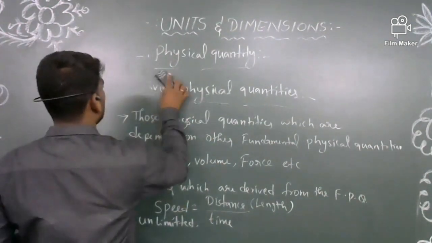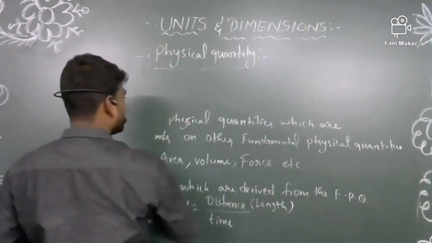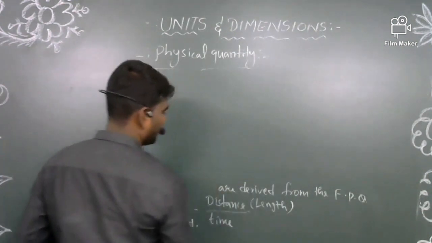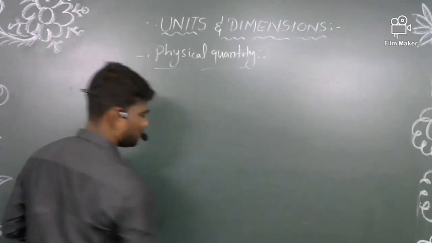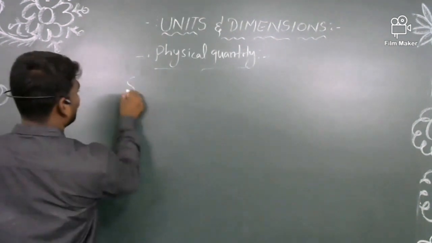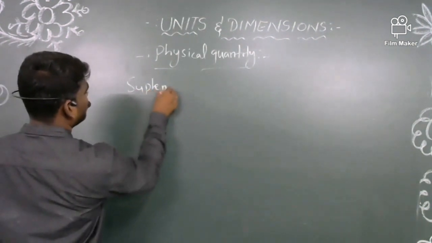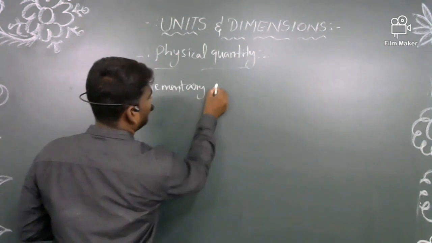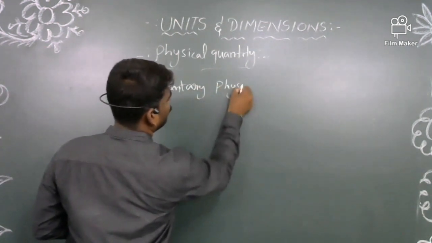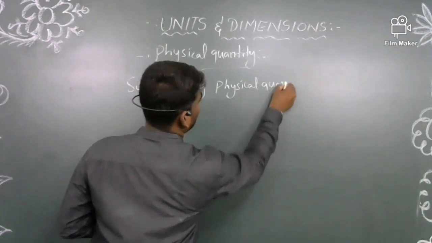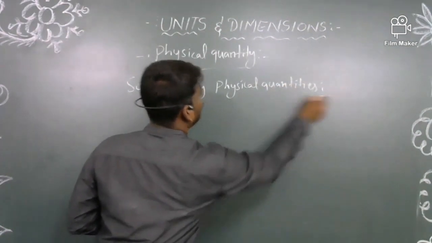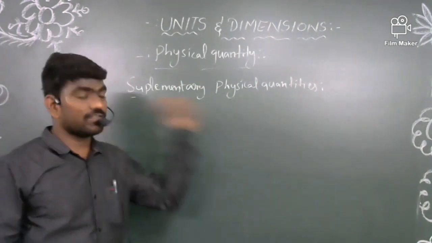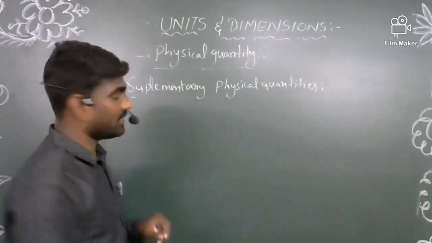Now, next, one more group of physical quantities is also there, but it is not included in the classification of physical quantity. What are those physical quantities? Those are supplementary physical quantities. What is meant by the supplementary physical quantities? Or which physical quantities can we call supplementary physical quantities?